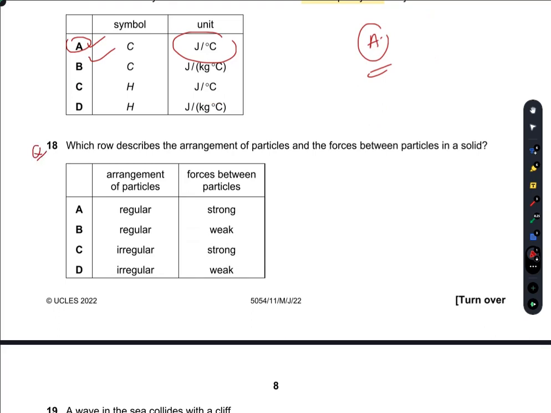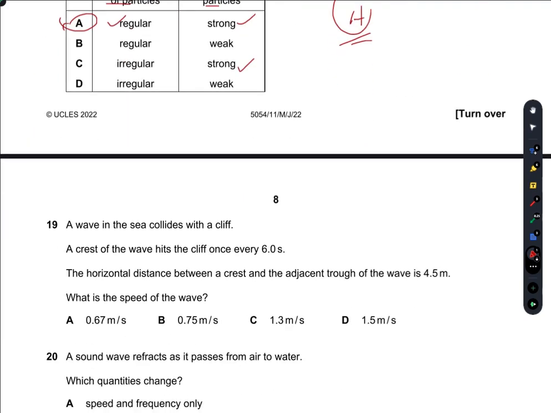Question number 18. Which law describes the arrangement of particles and the forces between the particles in a solid? Now the forces between particles is definitely stronger in solid. That's why the particles of the solid are much more intact than the liquid and the gases. Whereas the arrangement of particles is definitely more regular because now they are intact, they cannot move. So A is the right option.